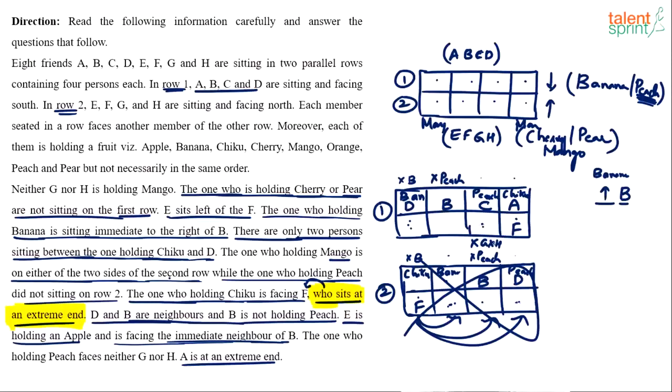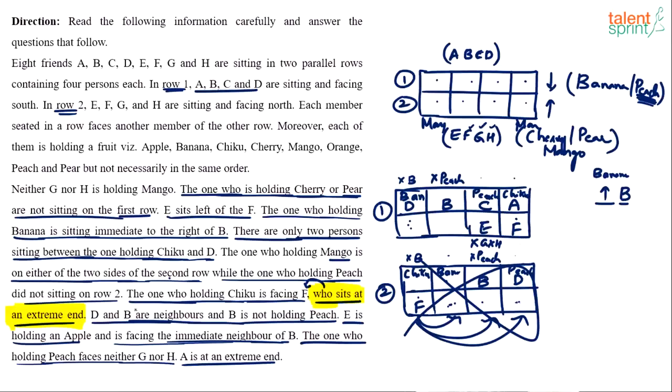Who are all going to come in the bottom row? E, F, G and H. If you look at this particular cell, opposite to C, G and H cannot come here because it was told that the one who is holding peach is not facing G or H. F has already come here. So out of G, H and F, the only person who can occupy this place is E.